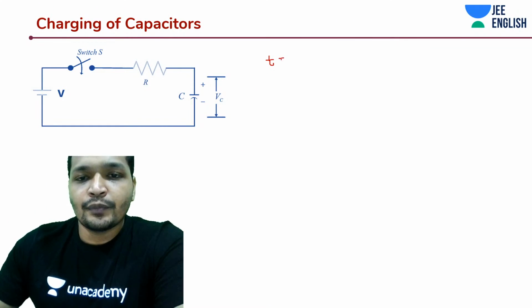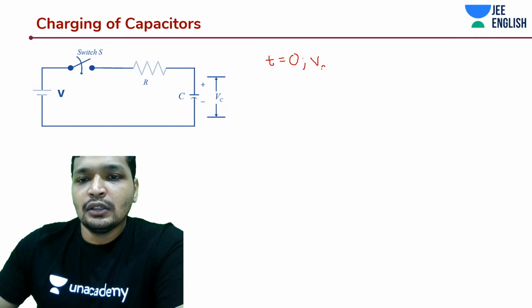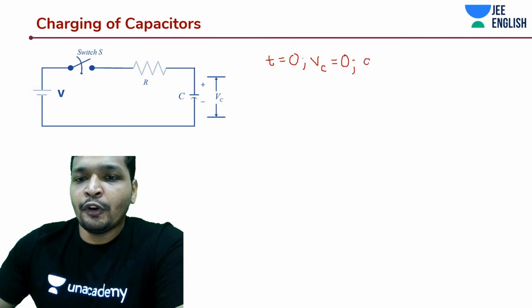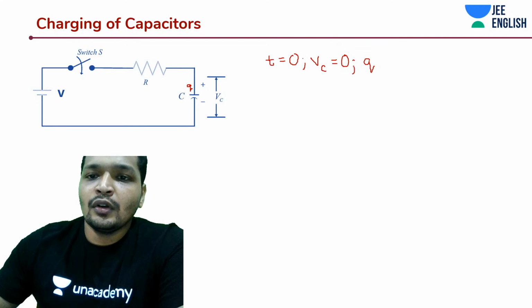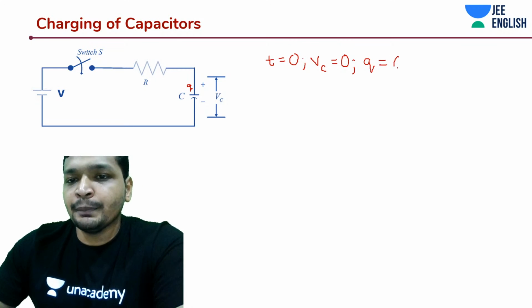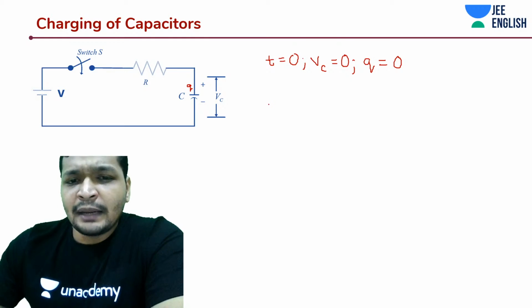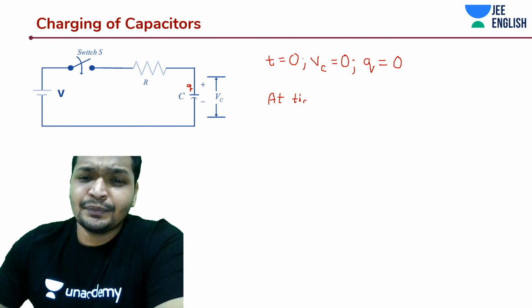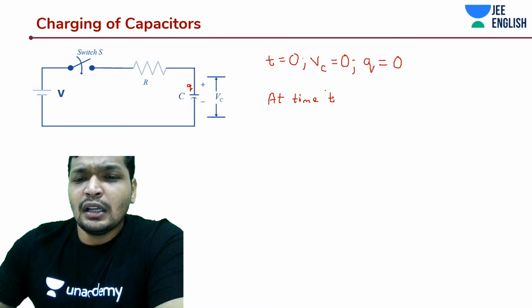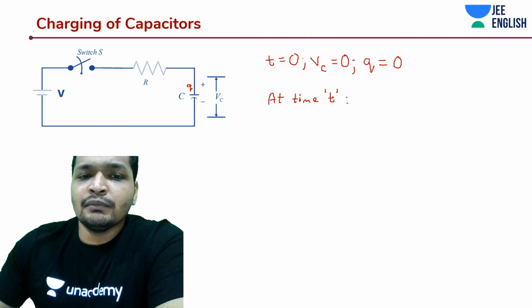Let's first take time t is equal to 0. The capacitor has no potential, and I'm going to call Q the charge across the capacitor, which was 0. Very simple. Now let's assume some time t. At time t, this capacitor is going to develop some charge.